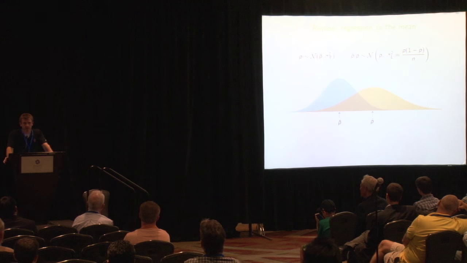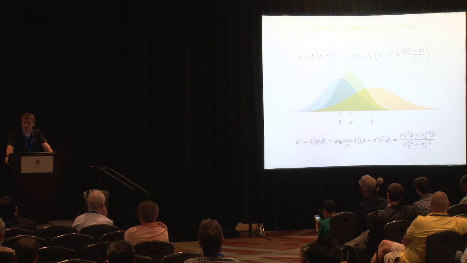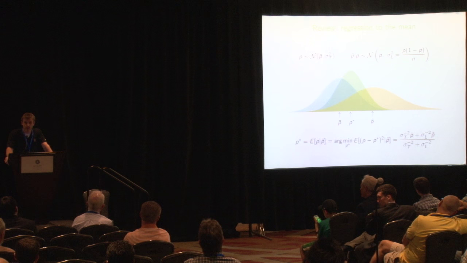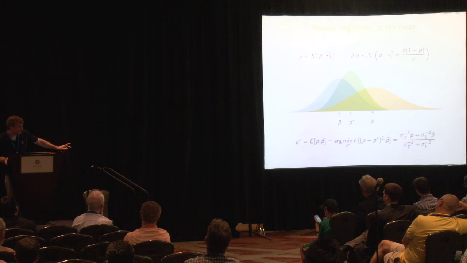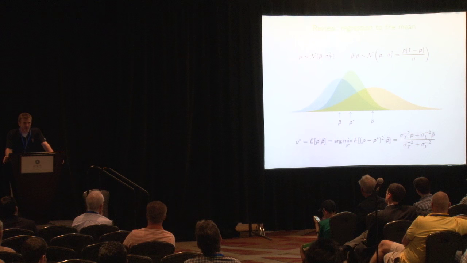reasonable result. Now given our observation of the data p hat, our best guess of p is p star, the conditional expectation of p given p hat. What I want to point out here is that p star is the estimator which minimizes the conditional expectation of the squared difference between itself and the true strikeout rate p, conditioned on the data p hat that we've observed. This is going to be important later. Now in this case, p star is very easy to compute. It's just the weighted average of p bar and p hat weighted by the inverses of their respective variances, and that's regression to the mean.